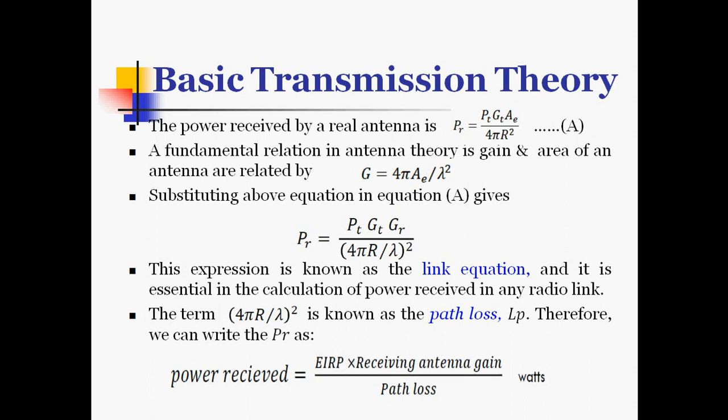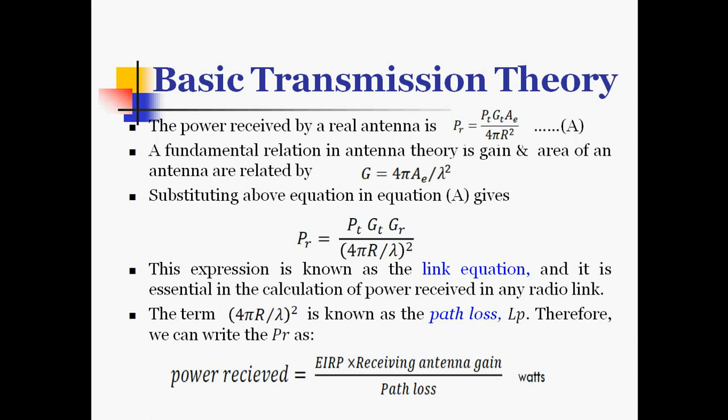Denoting this as equation A, we have to note that this equation is essentially independent of the frequency if GT and AE are constants. There is no frequency term included here. So this is independent of frequency, and we can consider GT and AE as constants within a given band.